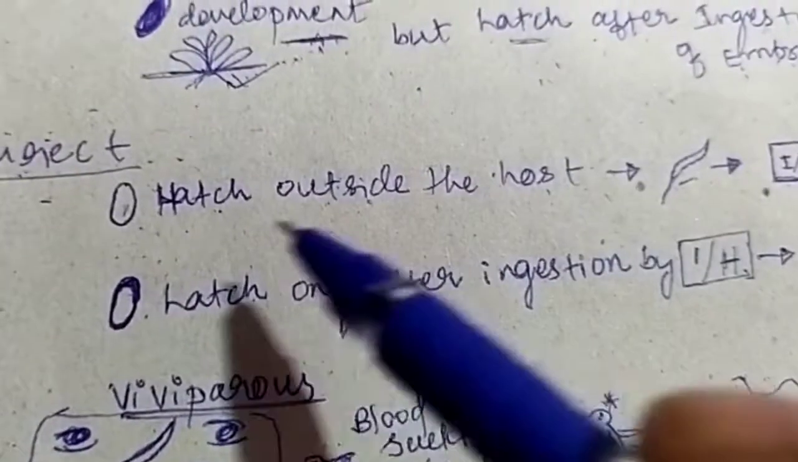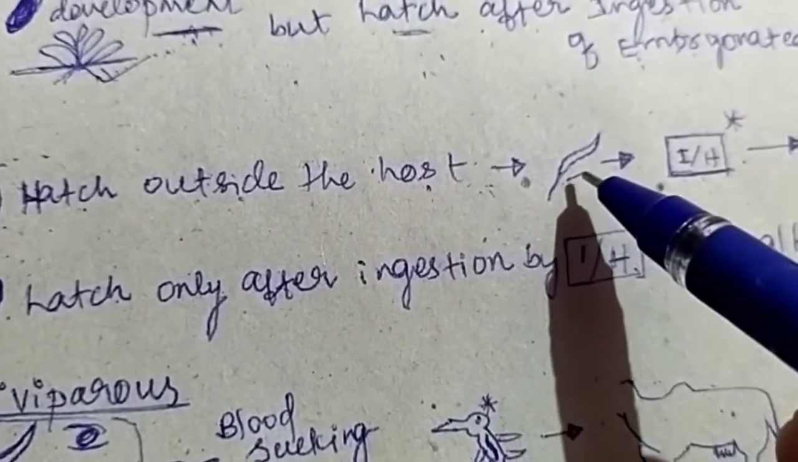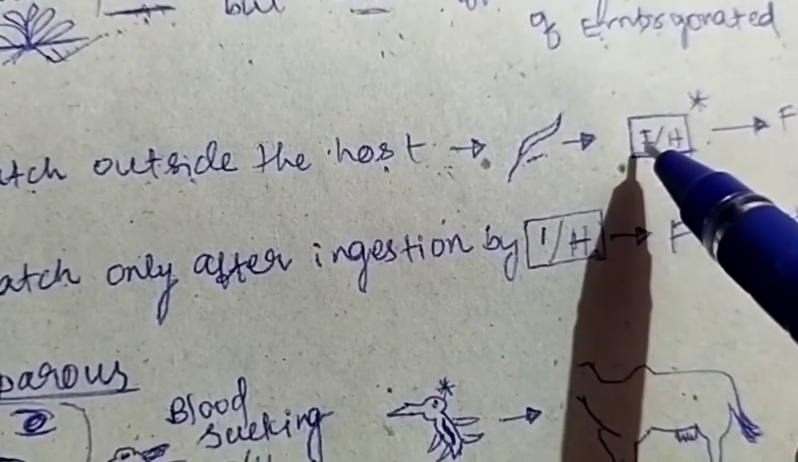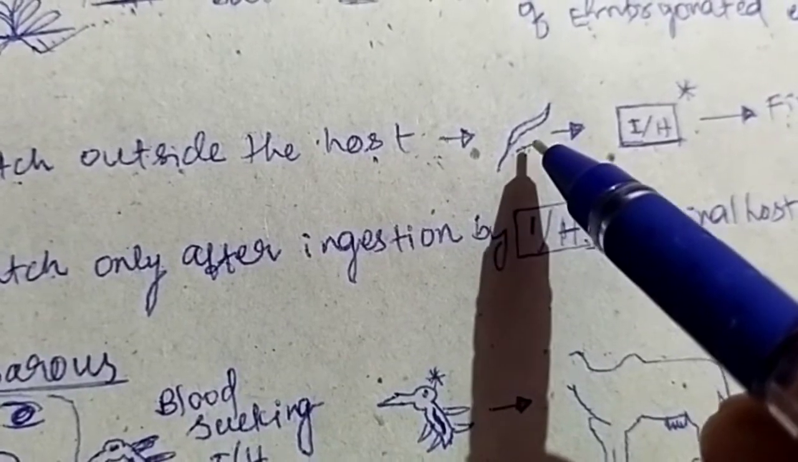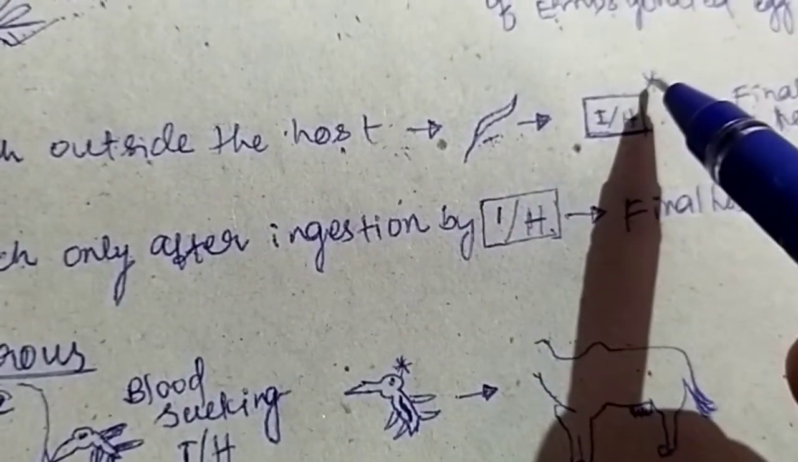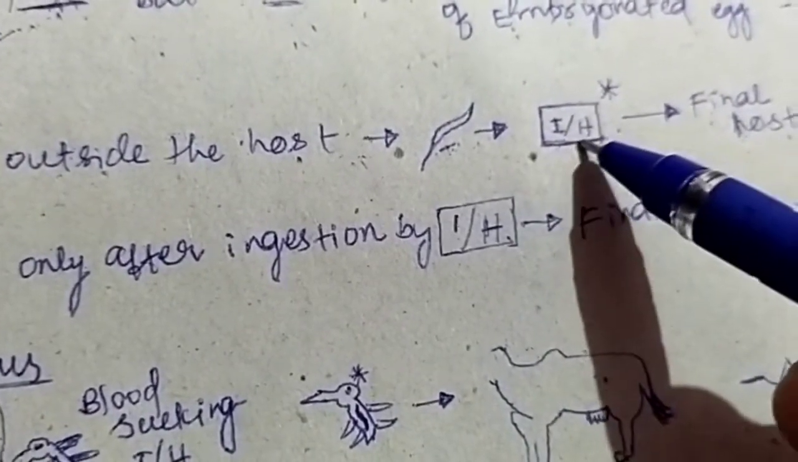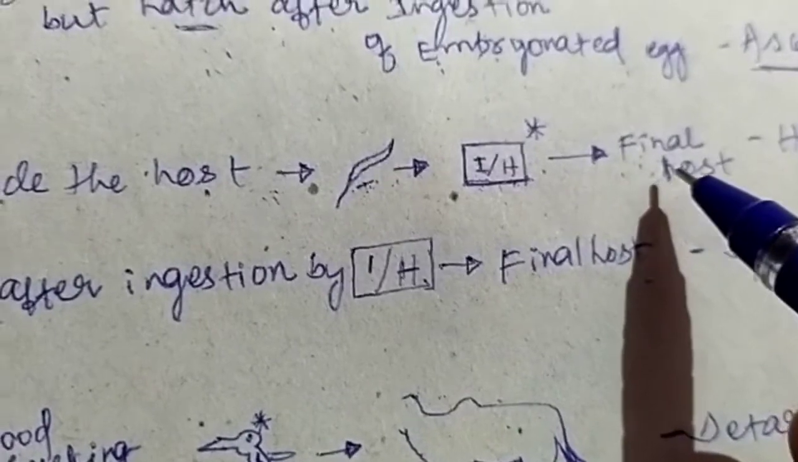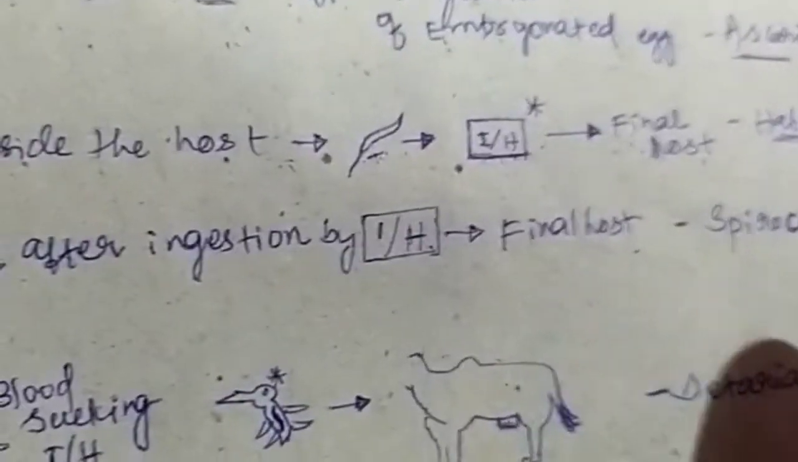In this case, the egg hatches outside the host and liberates the larva. These larvae are eaten by the intermediate host. Then inside the intermediate host, these larvae will molt to form infective stage larva. These intermediate hosts are taken up by the final host, thereby the infection happens to the final host. An example of such type of life cycle is Habronema.